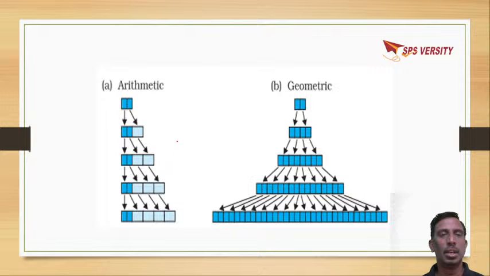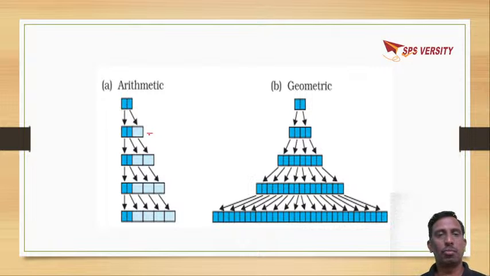Like this, whatever new daughter cells are formed, all will not go for further cell division. Some cells will stop cell division and go for cell elongation and cell differentiation. So this is arithmetic growth.